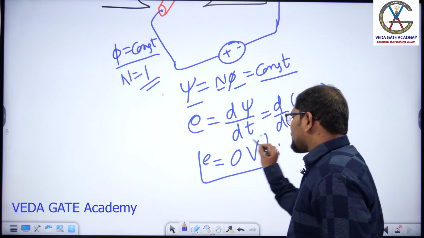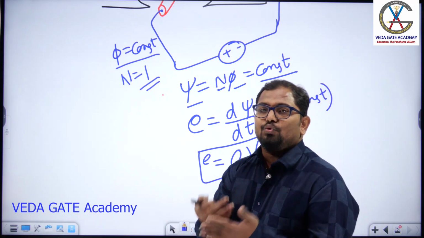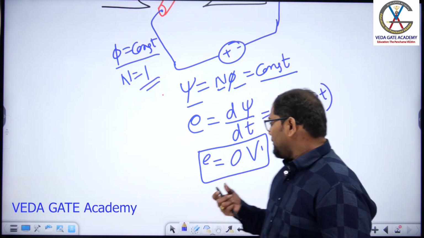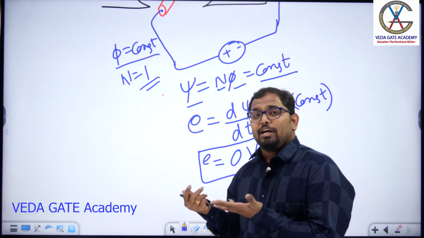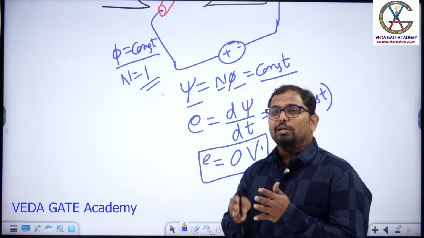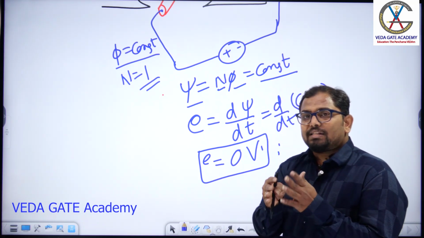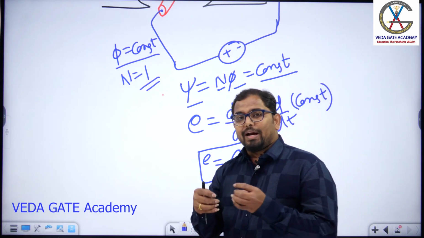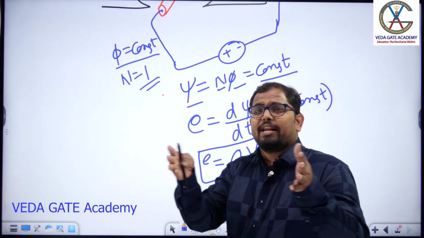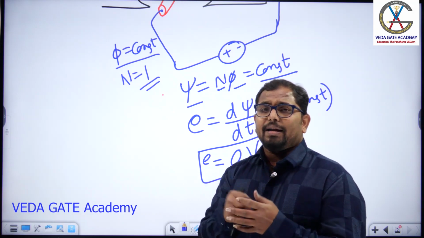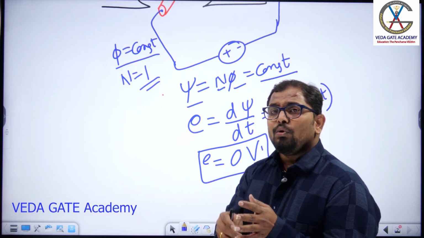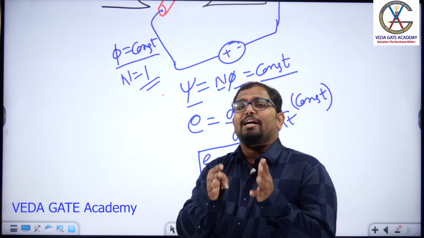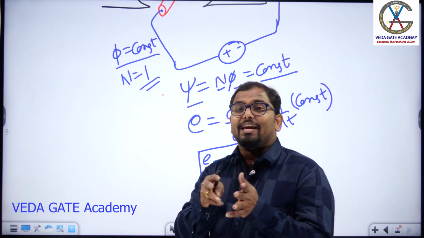So whatever statement is given by the students, usually that statement will lead to an induced EMF value that is absolutely 0. So what is the statement we have to give? To get the induced EMF across any conductor or across the conductors, we need to have a rate of change, or time rate of change, of flux linkages.